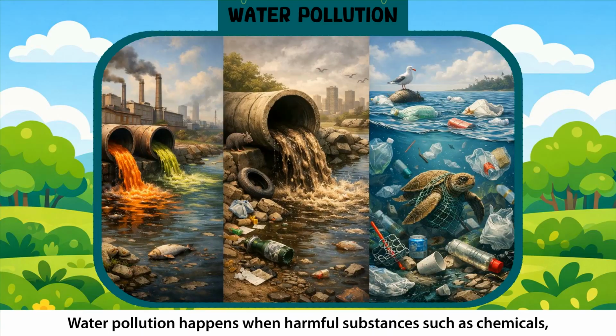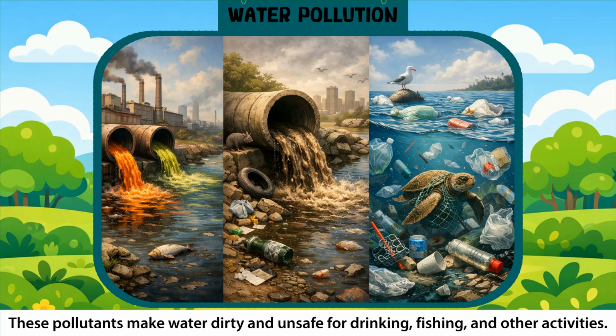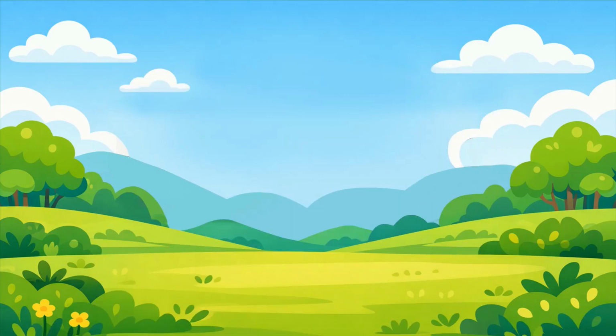Water pollution. Water pollution happens when harmful substances such as chemicals, sewage, and plastic waste are dumped into rivers, lakes, or oceans. These pollutants make water dirty and unsafe for drinking, fishing, and other activities.